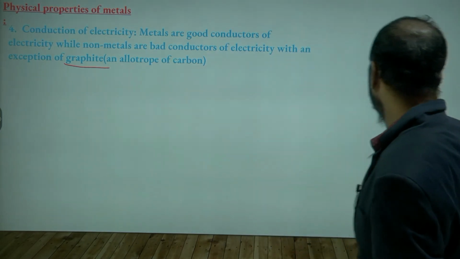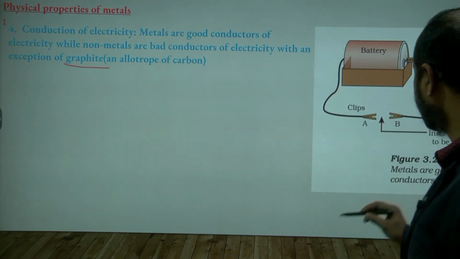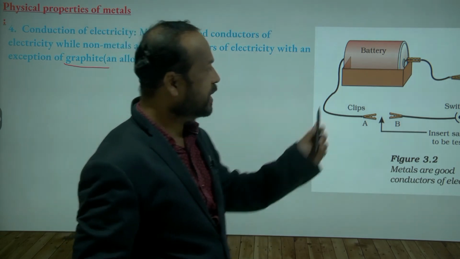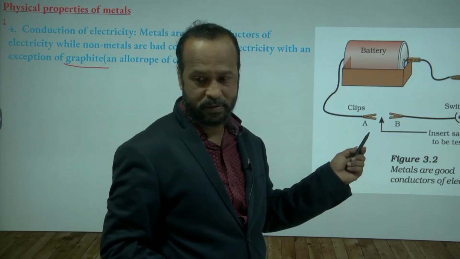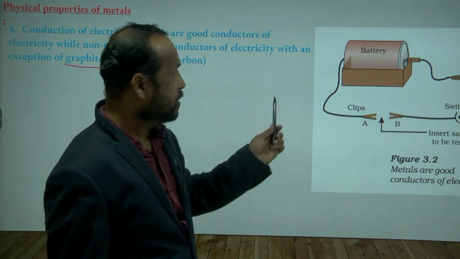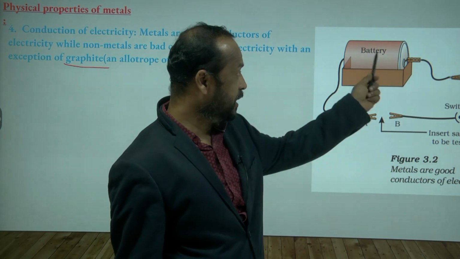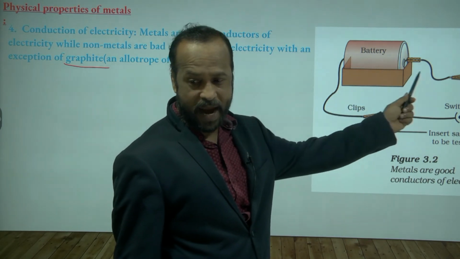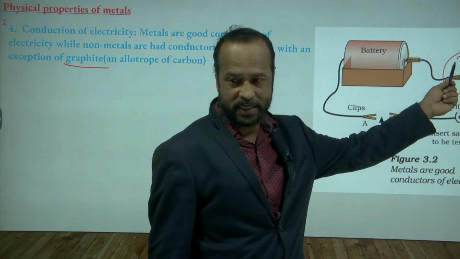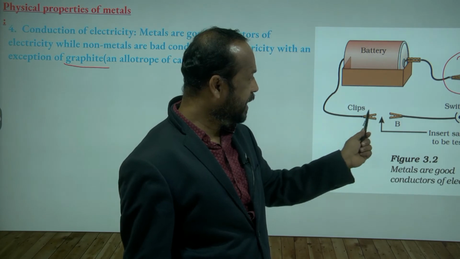Okay, come on, go through this one. Yes, see here we have one diagram also. Can you see the total diagram? Something is missing. So here you can see there is a battery, and here one bulb is there.